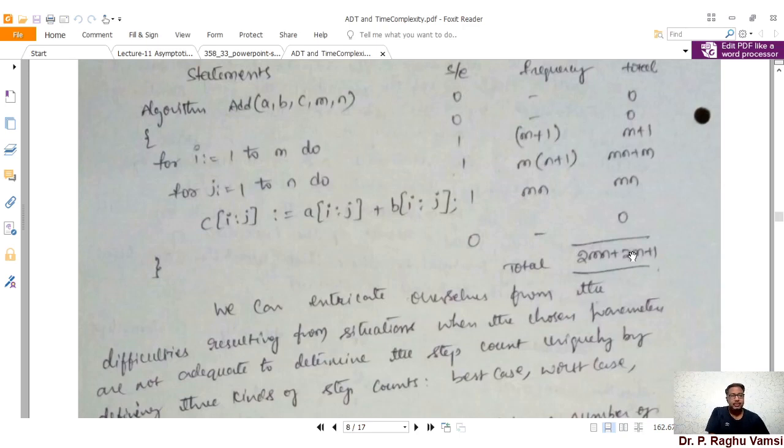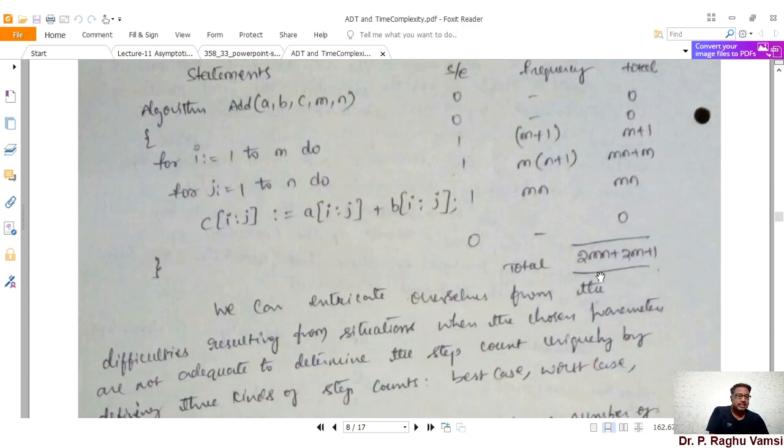Even though the 2m part can be completed in less time than 2mn, the time complexity we are going to consider is mn. So irrespective of the statements or complexity or whatever it may be, the entire program has to wait for a maximum of m into n units of time for execution of the entire algorithm.